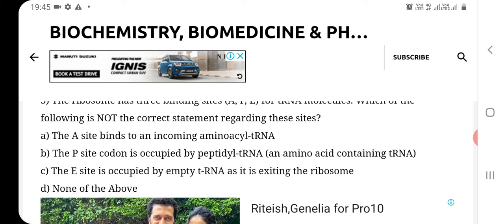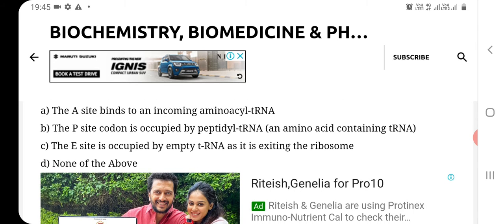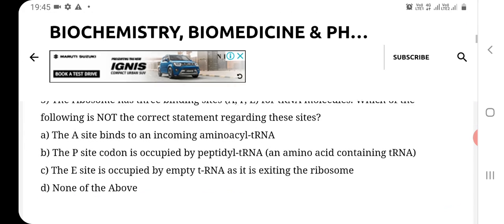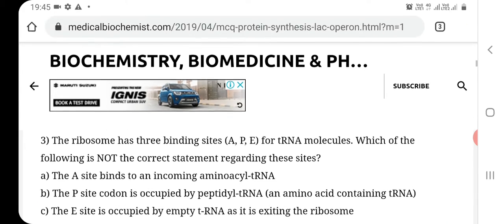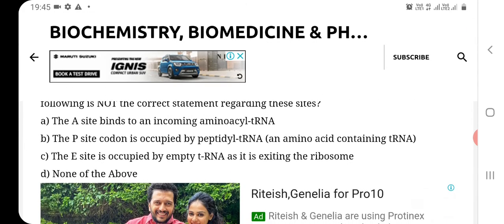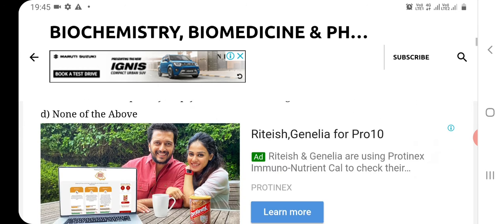Option B, the P site codon is occupied by peptide tRNA, which is an amino acid containing tRNA. Option C, the E site is occupied by empty tRNA as it is exiting the ribosome. And option D, none of the above. So the correct answer of this question is D, that is none of the above.